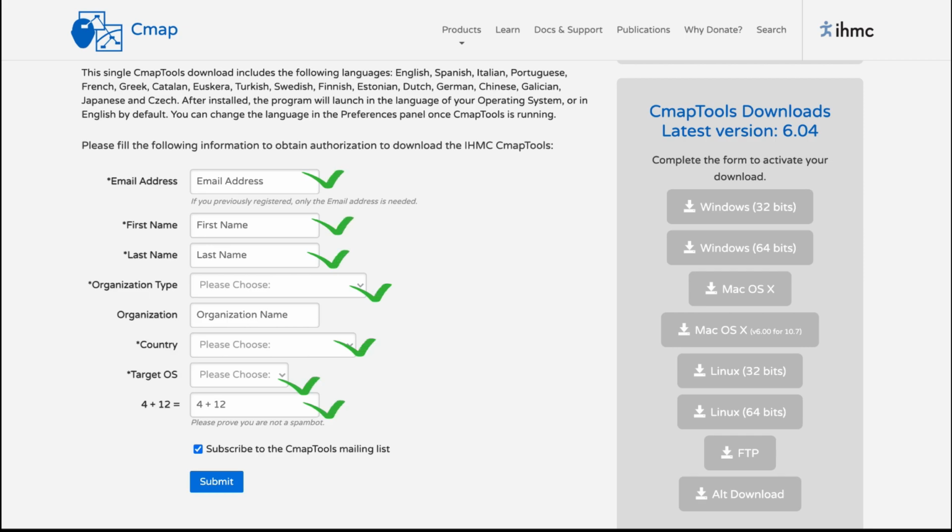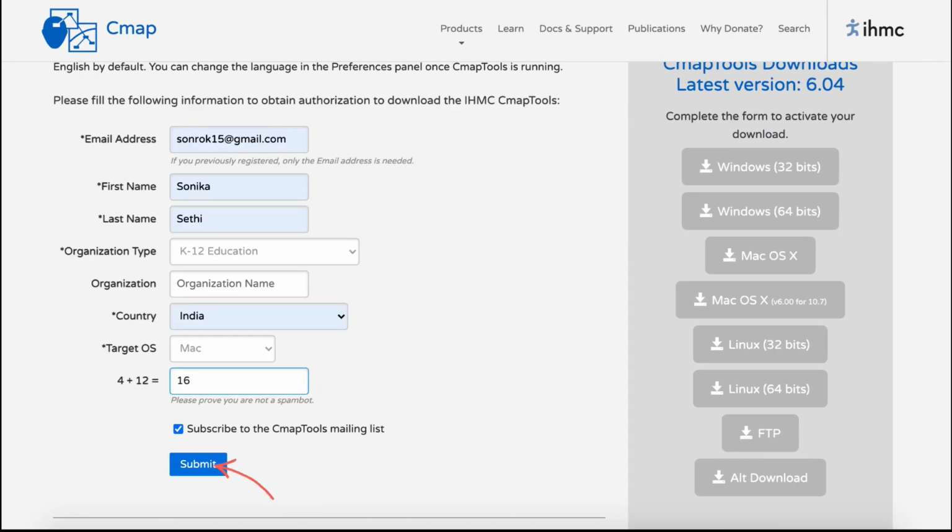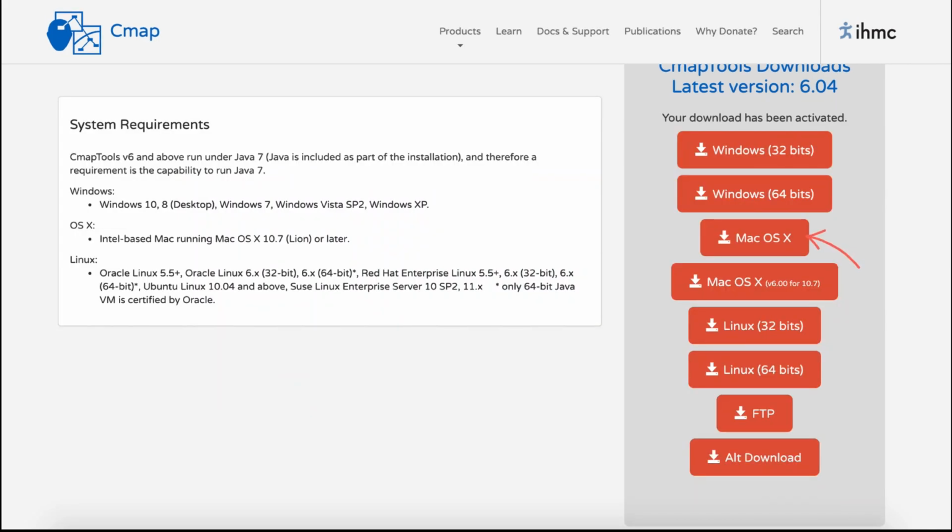Once you have filled all this information, it is going to look like this. There'll be a light blue background to all the information that you have filled, and then you have to click on the submit button. At the end of the page, you have this blue submit button. It will get highlighted, and then you have to click on it. When you click on the submit button, the right side of your page will light up with an orange highlight where you have to select your operating system.